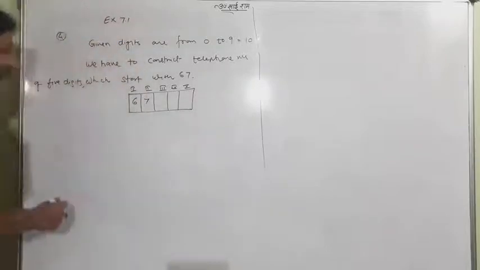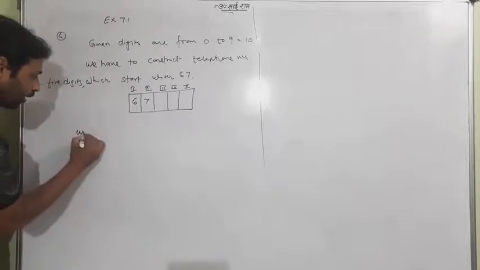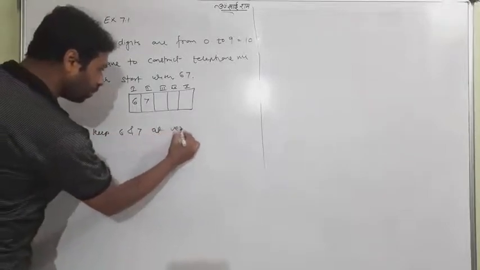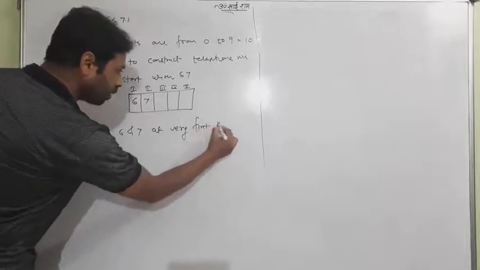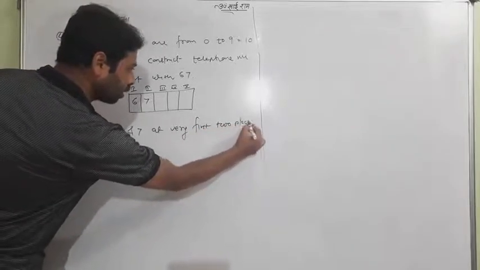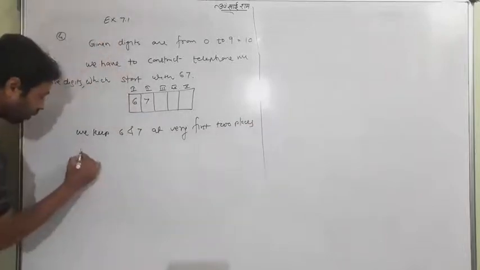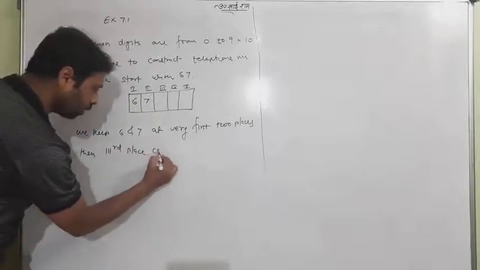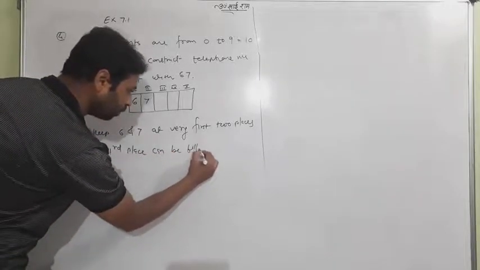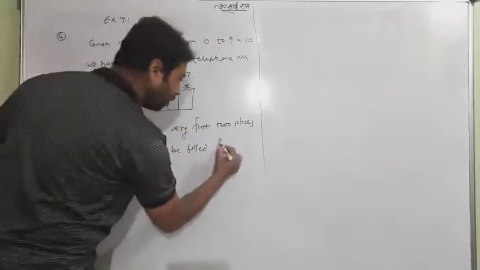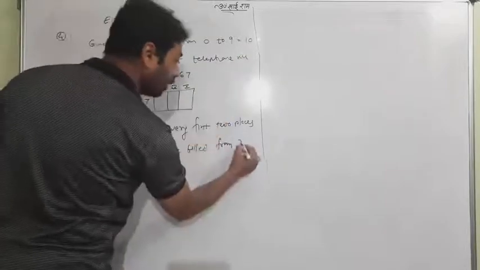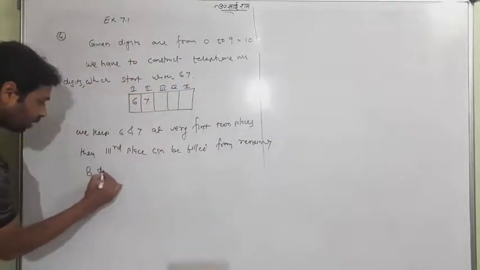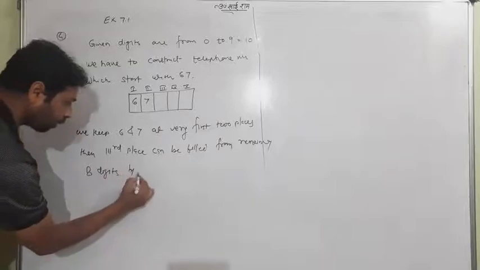So I would just write here that we keep 6 and 7 at the very first 2 places. Then the third place can be filled from the remaining 8 digits in 8 ways.